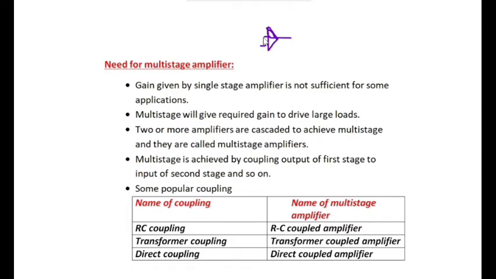That is, if we are applying a small signal at the input of the amplifier, a signal of very little volts, and we want to drive a load which requires heavy voltage, we have to add this extra amount of energy to drive the load.